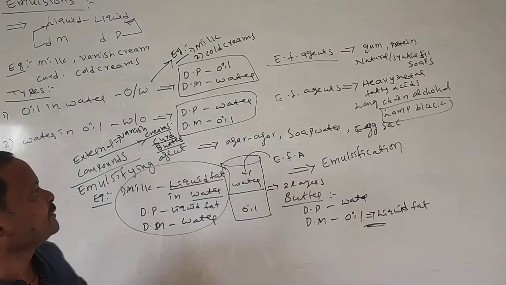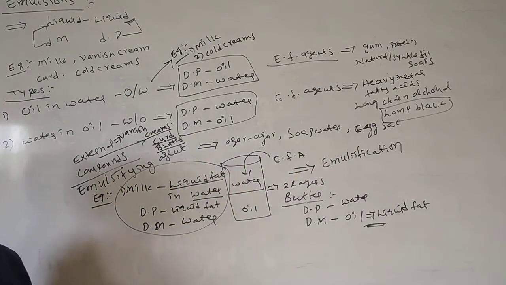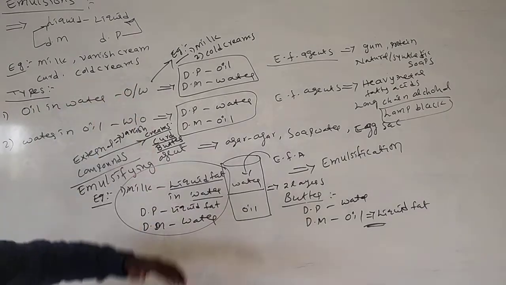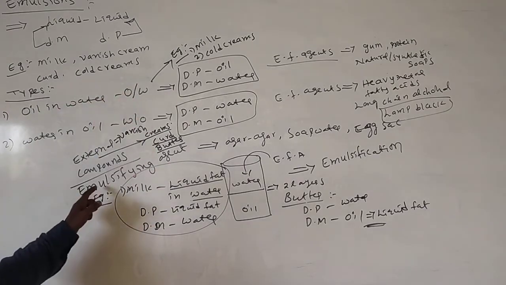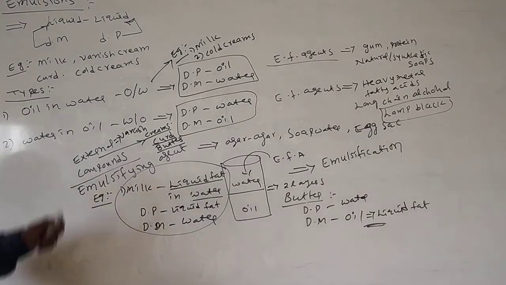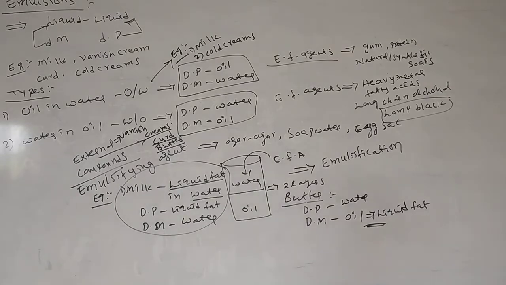Yes, these are the types of emulsions, and now the stability of emulsions. How do we increase the stability of emulsions? Just by the addition of substances. Such substances we call emulsifying agents. The preparation of emulsions from two different liquids needs emulsifying agents.